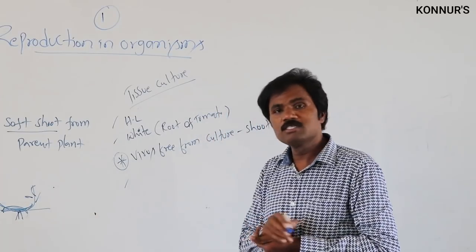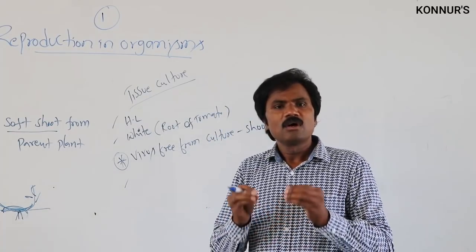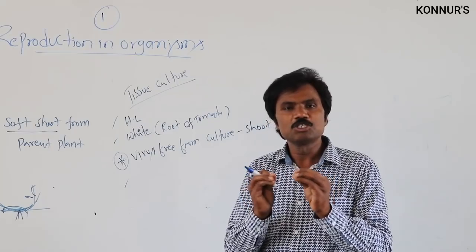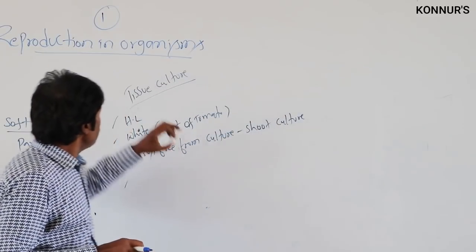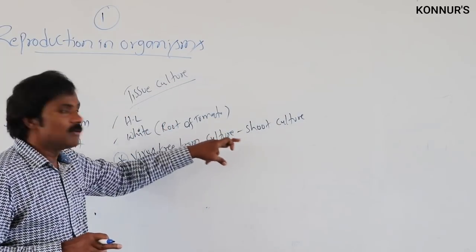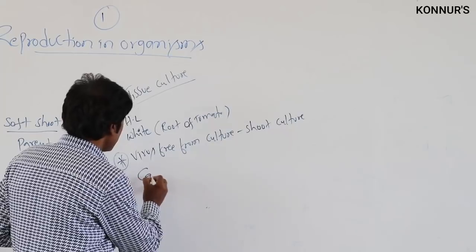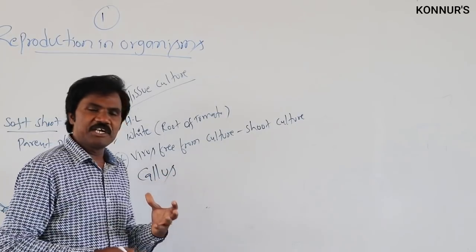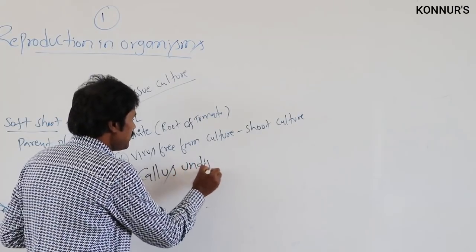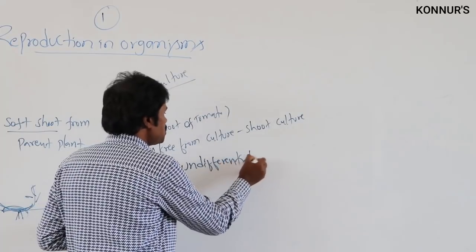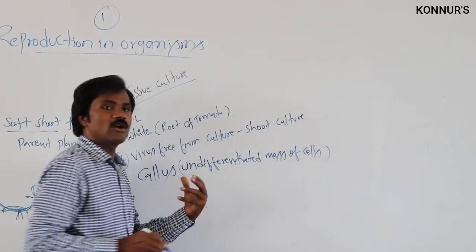In the shoot culture, it is possible because in other cultures there will be many different types of tissues present. Then, apart from this, in the tissue culture method, different terminology will be present, like callus. What is a callus? An undifferentiated mass of cells. We call it a callus.